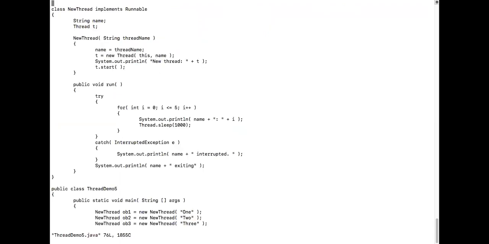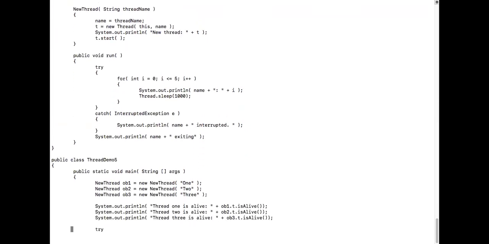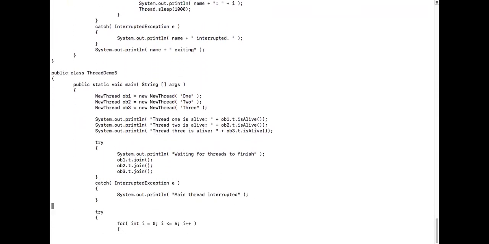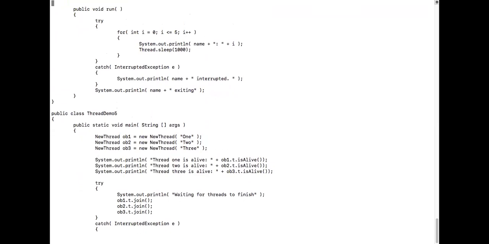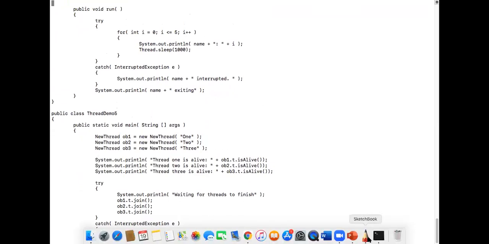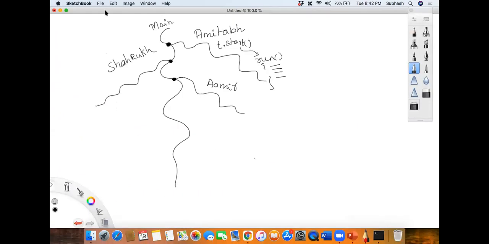Right, so, thread demo. Jagannath, are you there online? Yes, I'm here. Jagannath, did we do this fifth one yesterday? Yes, we did. So what did we do actually in this program? Can you explain? Yes, so we created 3 threads, and we started to print 1, 2, 3, 4, 5 up to 5.